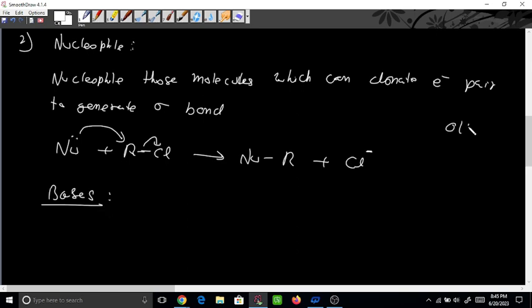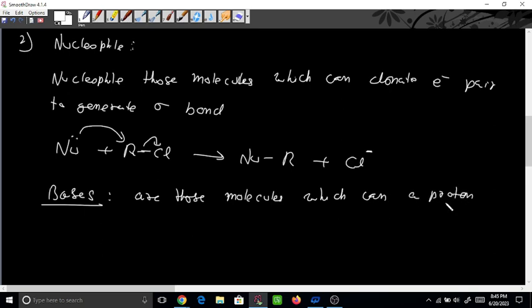OH minus, what will it do? OH minus basically will accept one proton. So anything which can accept one proton is also called a base. And acid can give that proton. Acid will give that H plus and base will accept that H plus. So write this definition for base. Bases are those molecules which can abstract a proton in a solution.